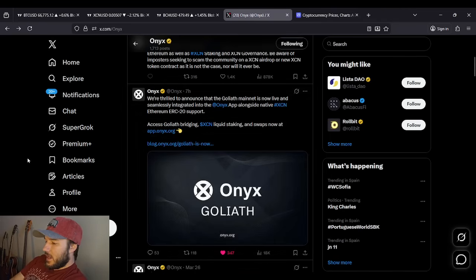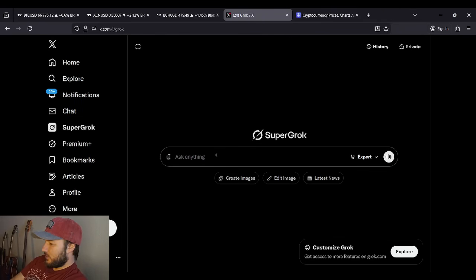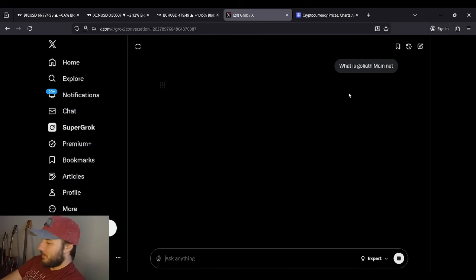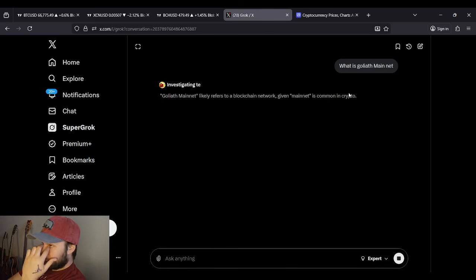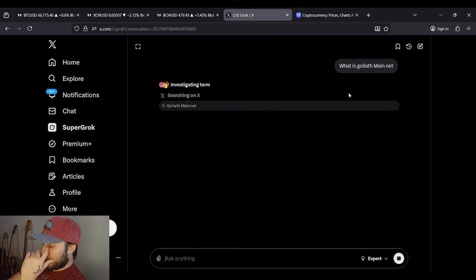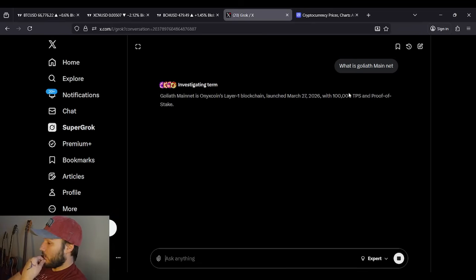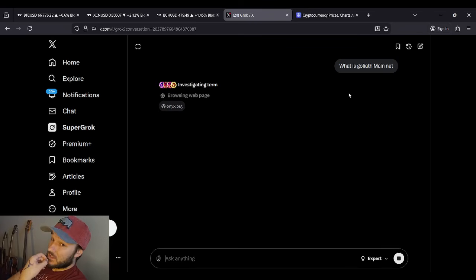It's a big deal. And I'm just going to give you the spark notes here, okay? What is Goliath mainnet? What is it, guys? I made a post about this like 3 or 4 days ago. Goliath is our layer 1 blockchain. It's our L1, guys. We have our own blockchain now, which is a pretty damn big deal. It's actually a really, really big deal, guys. This is a very big deal.